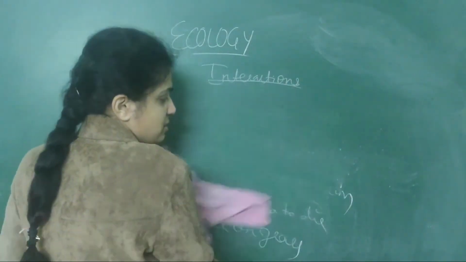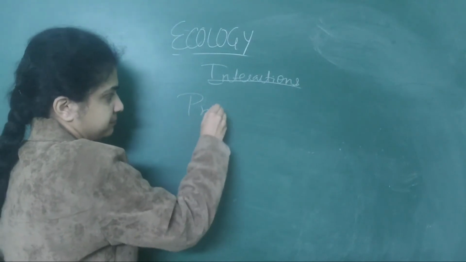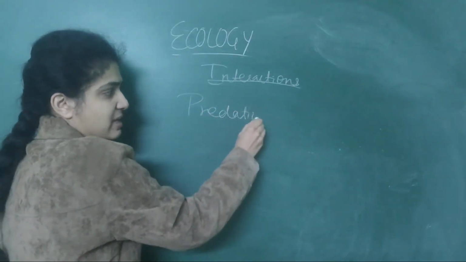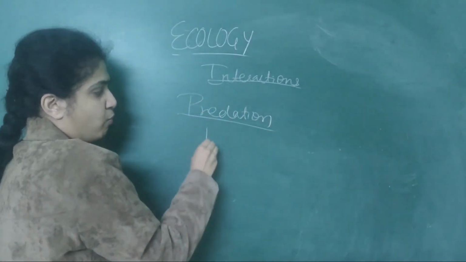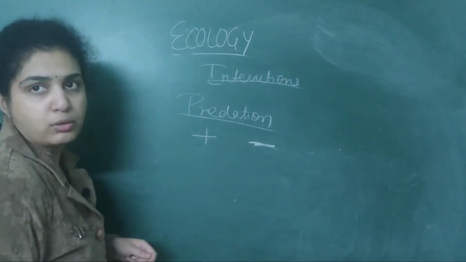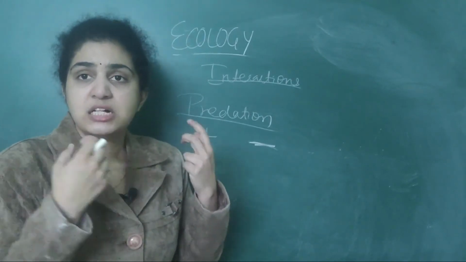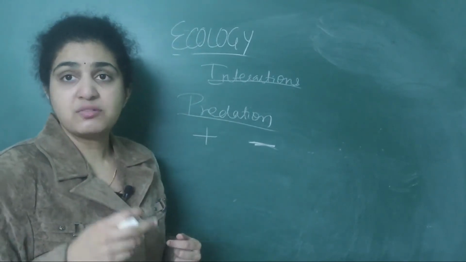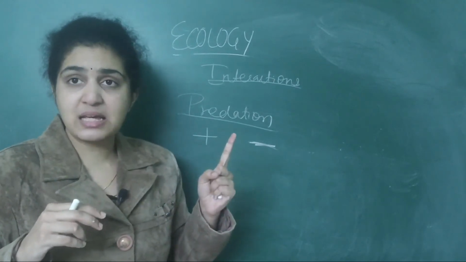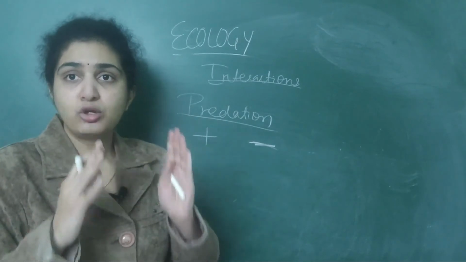The last concept we come to is predation. I told you parasitism and predation. One organism is benefited, another one is harmed. Predators survive on the prey. Here I have told you parasite, host.